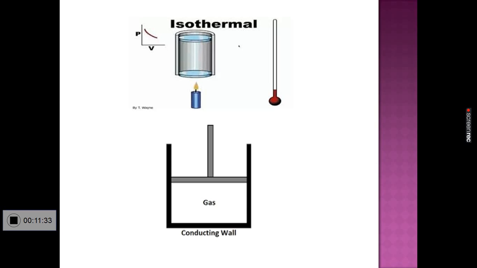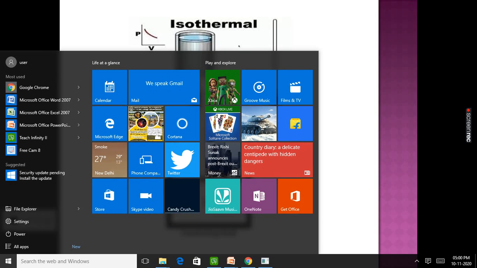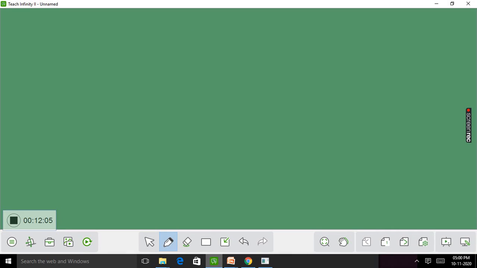Look at the first diagram. The cylinder is heated, so that the temperature of the gas may increase, but it will be balanced. That energy will be utilized for expansion of the gas. Such a type of process in which the temperature remains constant is known as an isothermal process. Isothermal process means a process in which the temperature of the gas remains constant.